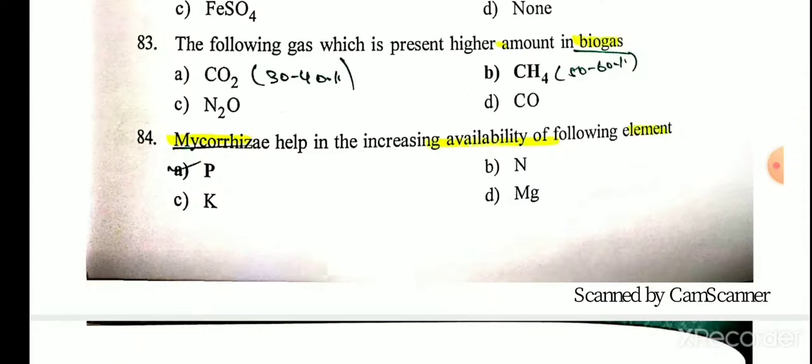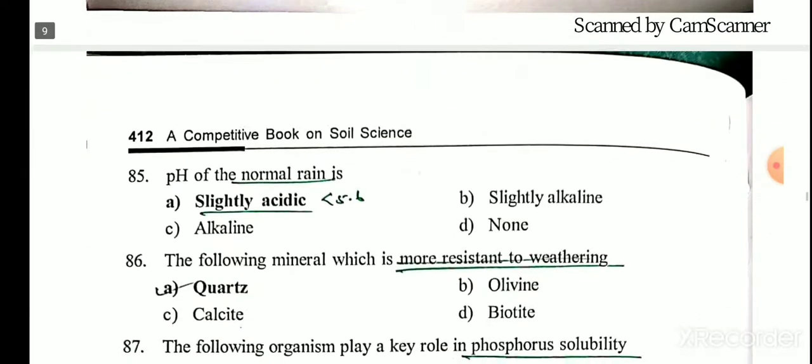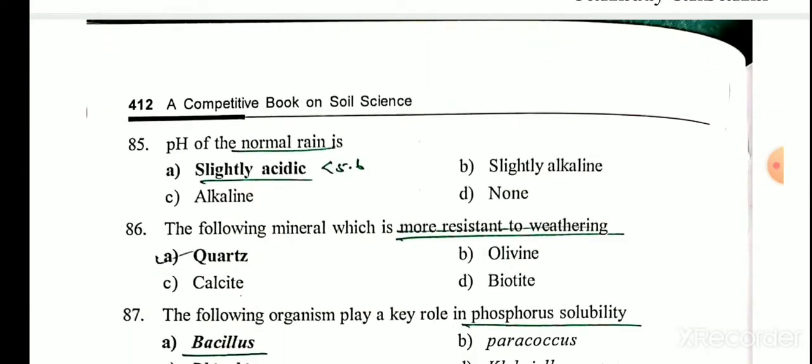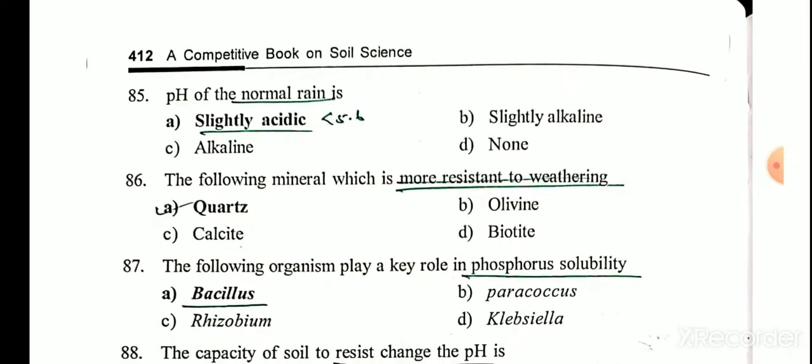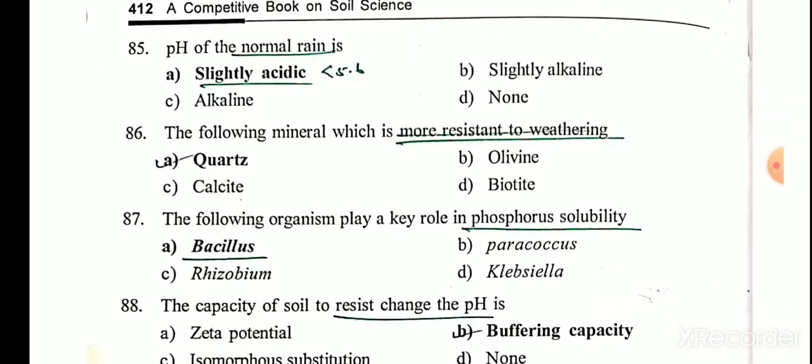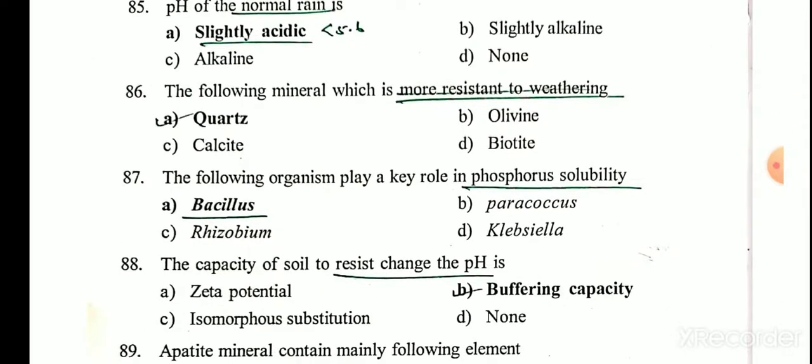Mycorrhiza helps in increasing availability of the following element. It is phosphorus. The pH of normal rain is slightly acidic. It is about 5.6 pH. Which of the following minerals is more resistant to weathering? That is quartz. The organism that plays a key role in phosphorus solubility is Bacillus.